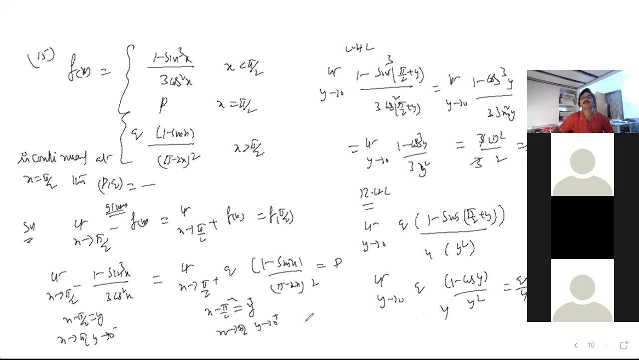So what is your answer? LHL equals RHL equals the functional value P. LHL value is 1 by 2. RHL is q by 8. So P is equal to 1 by 2, which is perfect. And q is equal to how much, sir? 4. Clear? Yes.